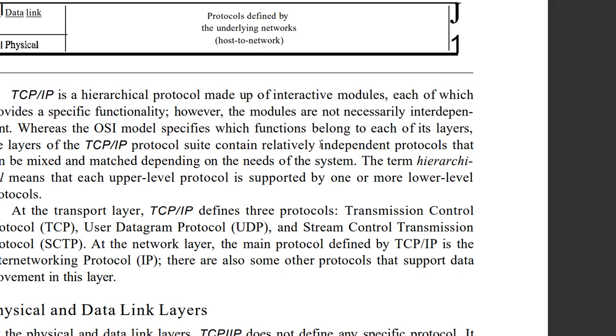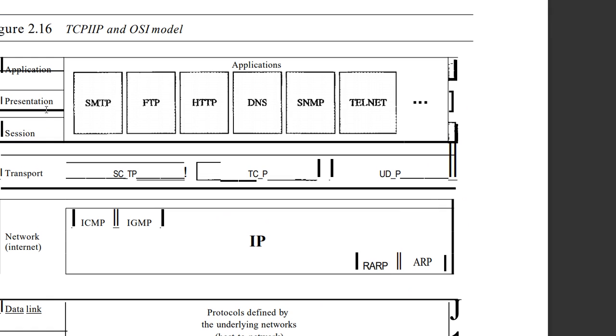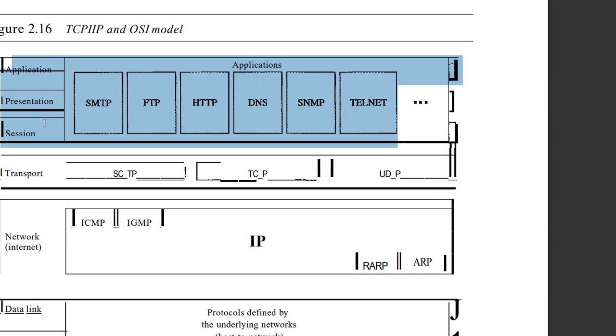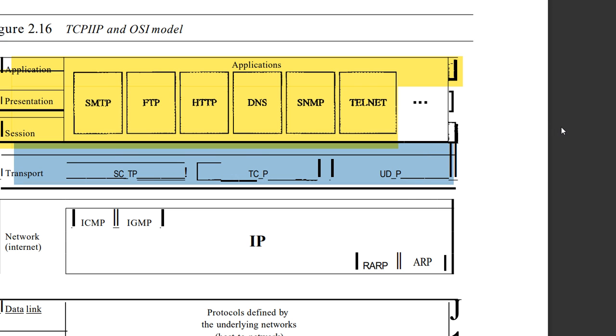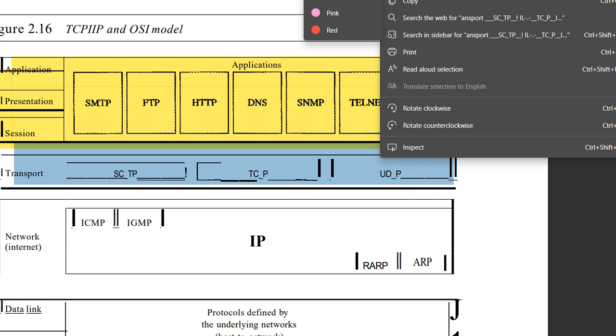Okay, the term hierarchical means that an upper level protocol is supported by one or more lower level protocols. What are these higher level and lower level protocols? Here you can see the diagram. In the first layer, the application layer, many protocols are there: SMTP, FTP, HTTP, DNS. And the second layer is the transport layer, the second layer of the TCP/IP protocol suite.